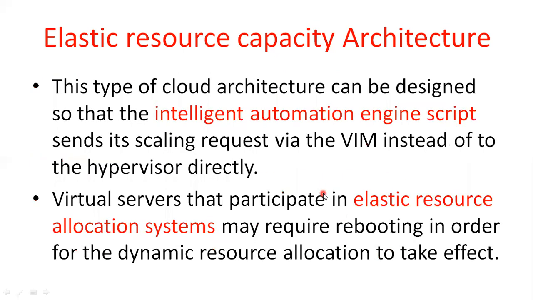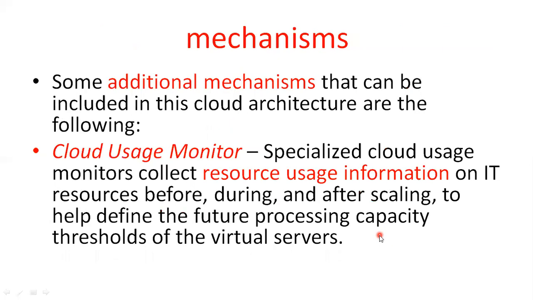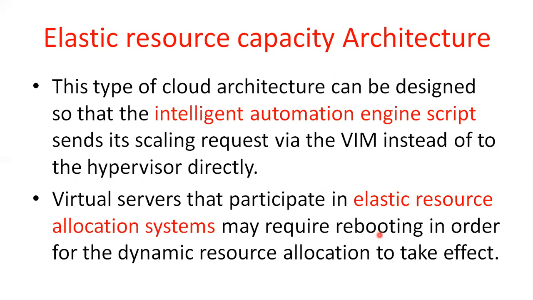This type of cloud architecture can be designed so that the intelligent automation engine script sends its scaling request via the VIM instead of the hypervisor directly. The virtual server that participates in an elastic resource allocation system may require rebooting in order for the dynamic resource allocation to take effect. This is some information regarding the elastic resource capability.